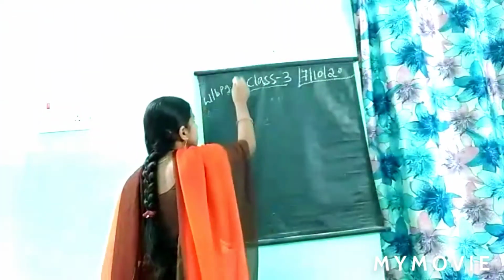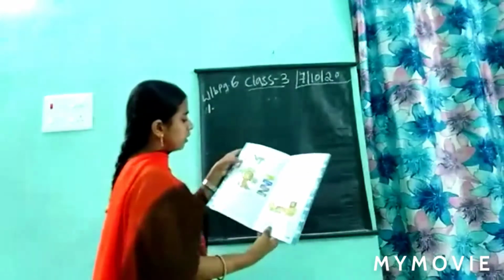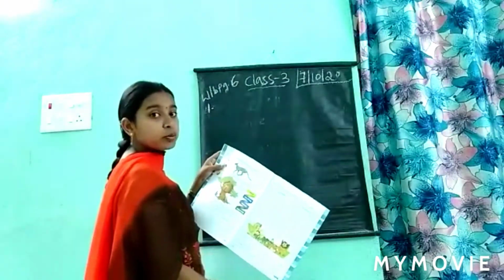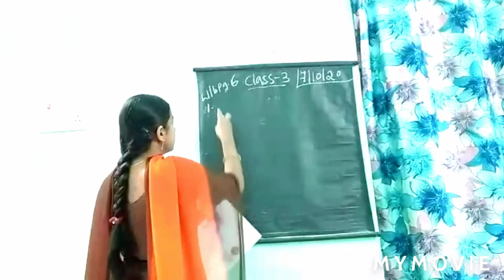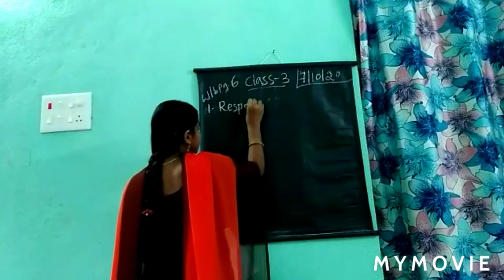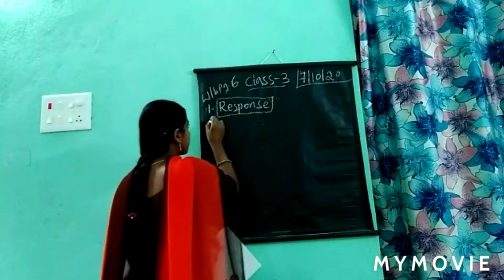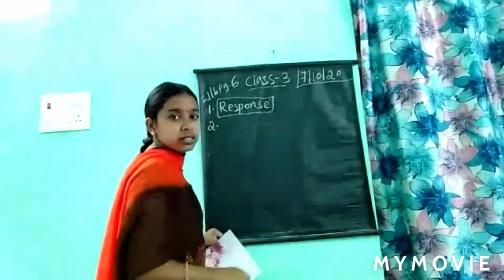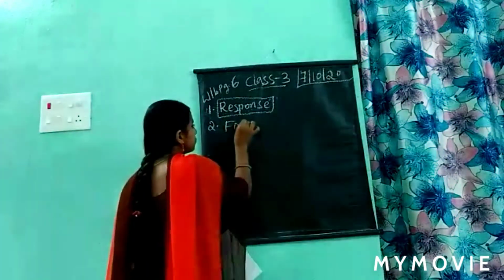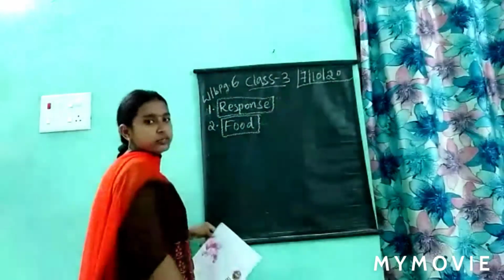Now the workbook page number 6, the first one. In this first one, the deer is running away from this cheetah, so it is a response. Yes or no? The first one is a response. In the first box you write response. And the cheetah is running for its food. Yes or no? So it wants food. The second one is food.